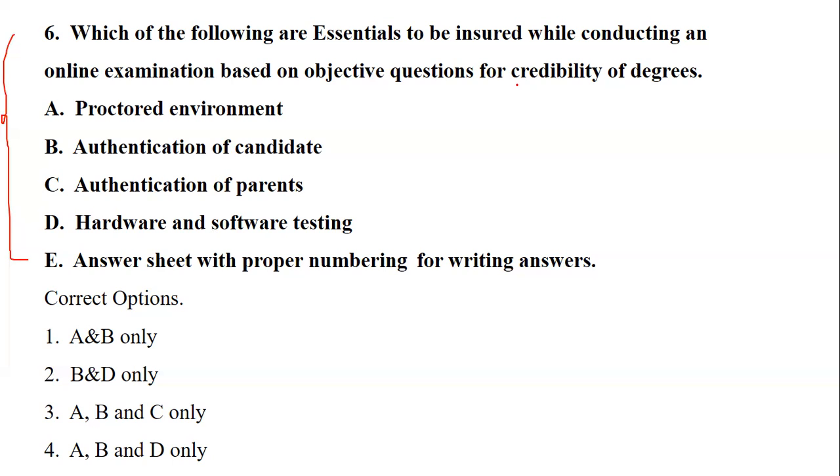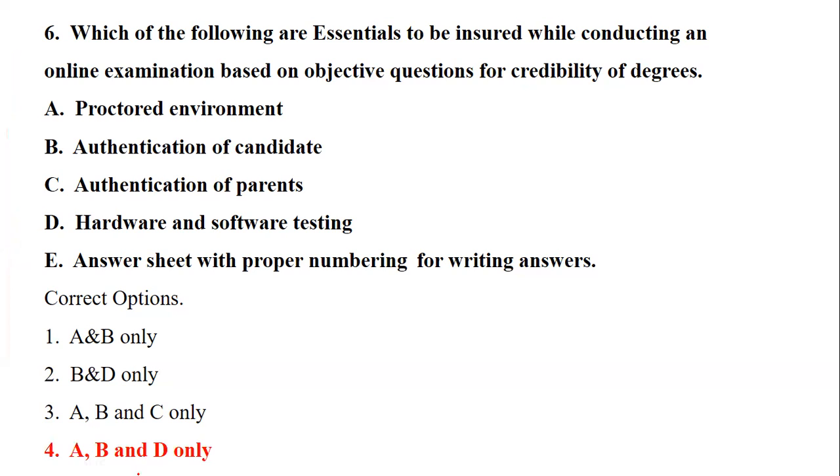So here they are saying which are essential. They have given you 5 options, and they are asking which is more essential. That is, proctored environment, authentication of candidate, authentication of parents, hardware and software testing, and answer sheet with proper numbering for writing answers. So they have given such a long list. You need to understand which of them is not under the basic objective, which is the odd man out. Okay, so let's see question number 6.